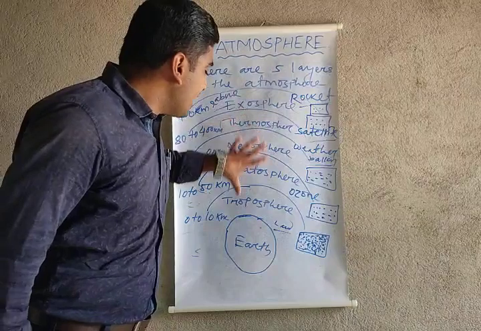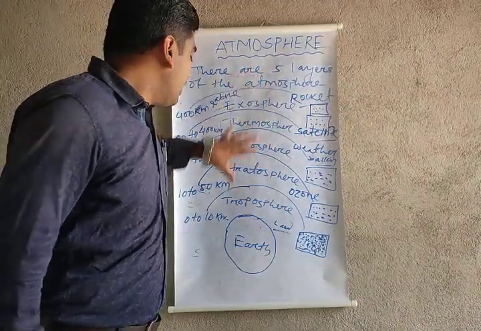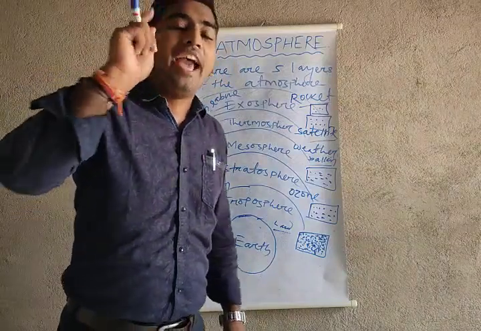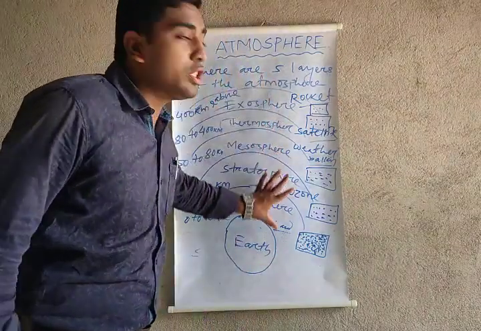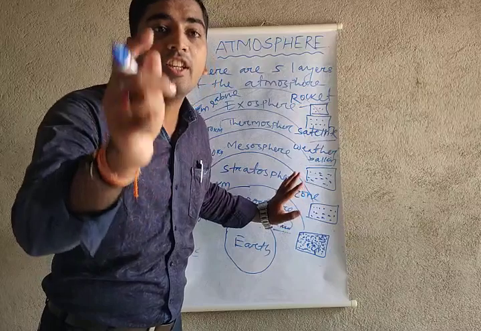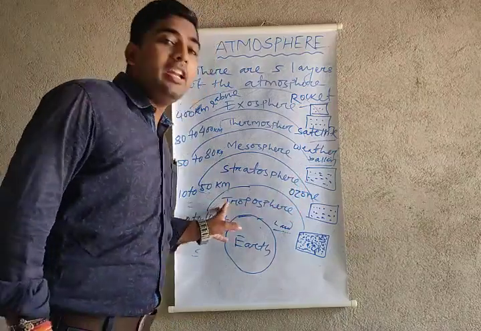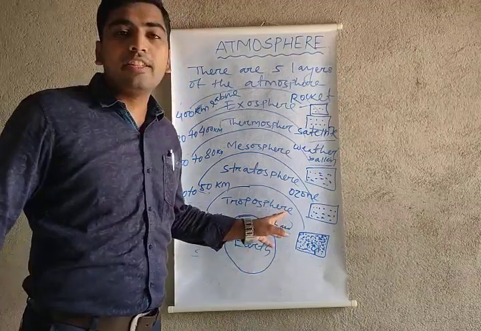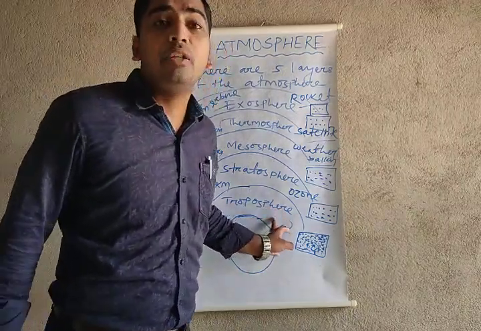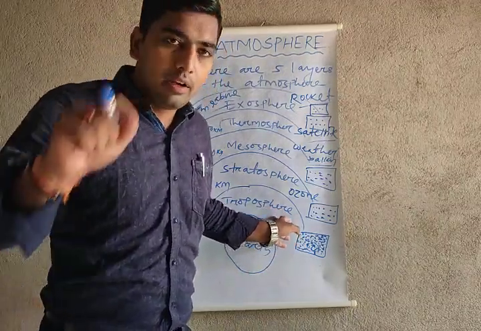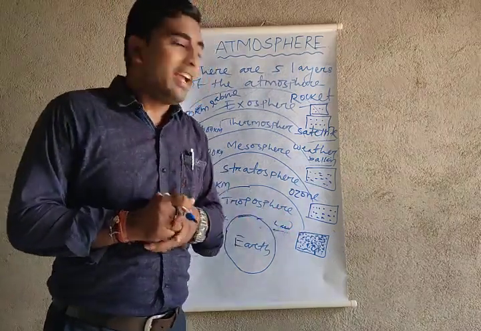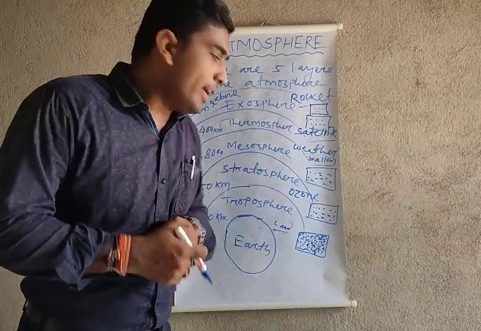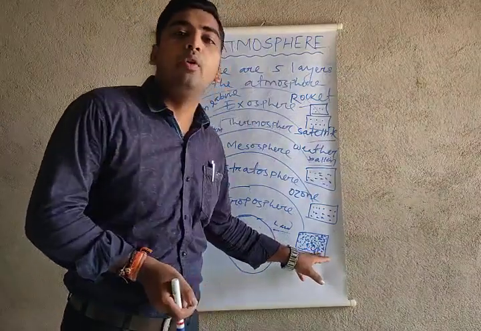So my dear students, these are the layers of the Earth: troposphere, stratosphere, mesosphere, thermosphere, and exosphere, and every layer has its speciality. I am repeating again, just listen carefully. The troposphere layer extends from 0 to 10 km from the Earth's surface. It is full of clouds, airplanes fly in it, and a huge amount of air is available here.